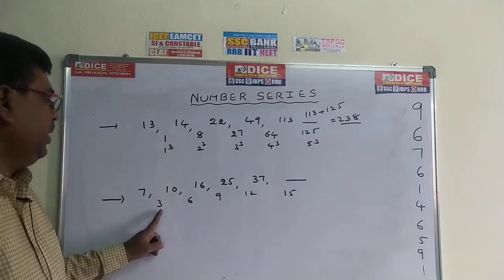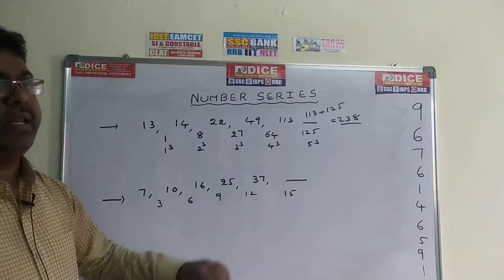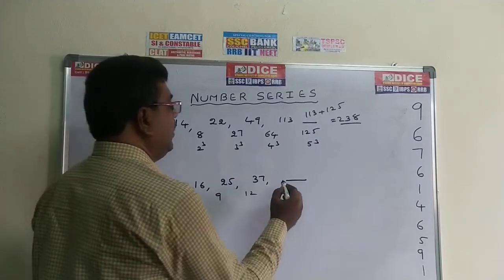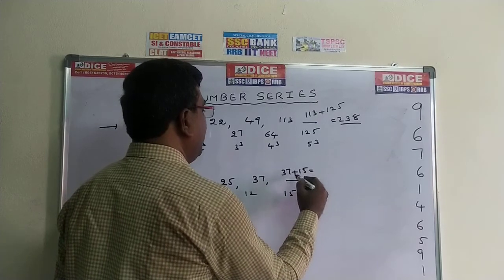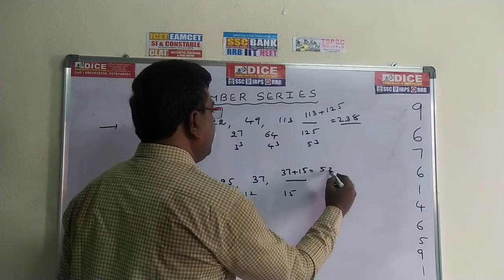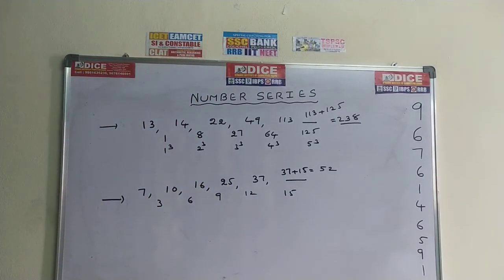Once more, 3 ones are 3, 3 twos are 6, 3 threes are 9, 3 fours are 12, next 3 fives are 15. So now we add 37 plus 15, and the value is 52, which is the required answer. Write this one down, then you can go for the next model.